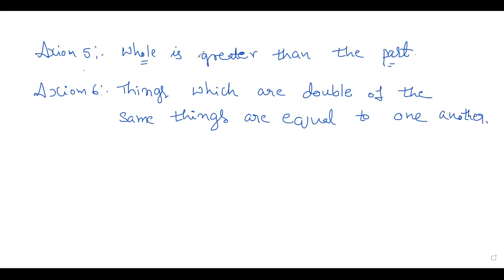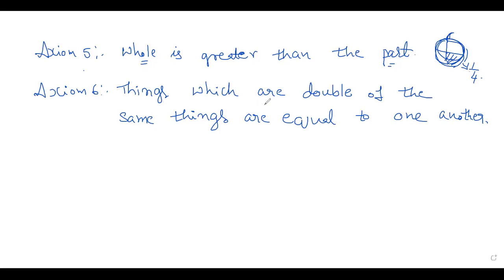Children, see here, the whole is greater than the part. For example, this is a whole apple. I will divide it into 4 parts. Say this is one part; how can you write this? 1/4, right? This is the part and this is the whole. A part is always smaller than the whole, right? So whole is greater than the part, like this, children.